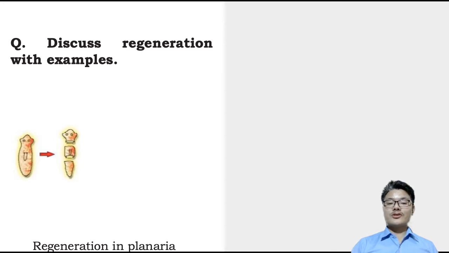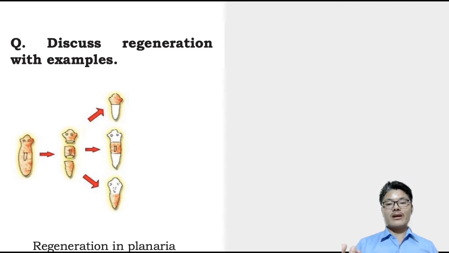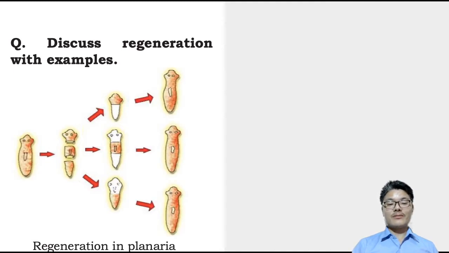In regeneration, whenever we cut the planaria into pieces, from those pieces there is development of new planaria. New planarias are formed from the cut pieces, and later on there is development of an entire planaria.